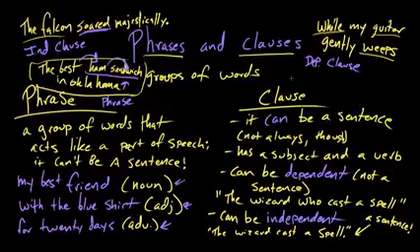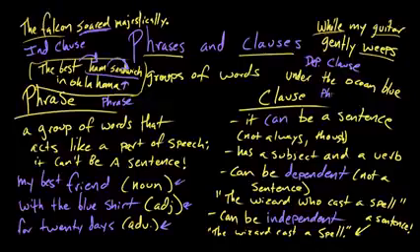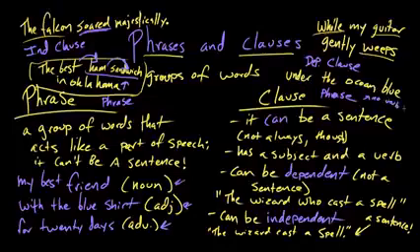How about under the ocean blue? That is a phrase. What makes you say that? Well, again, we don't have a verb. We've got a subject, the ocean, and we have under, that's a preposition. So we have a direction and a place, but we don't have an action. That would make it a phrase and not a clause.